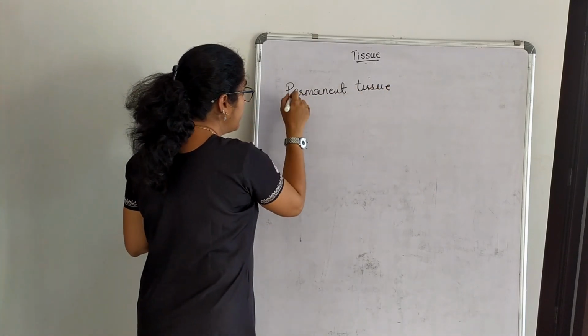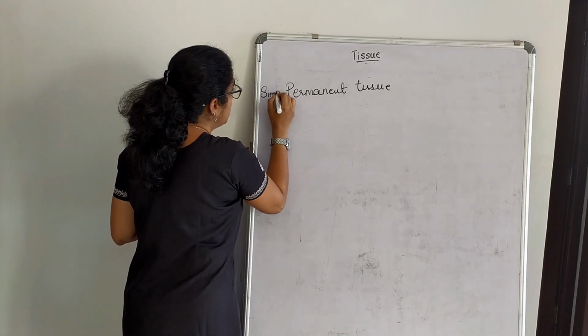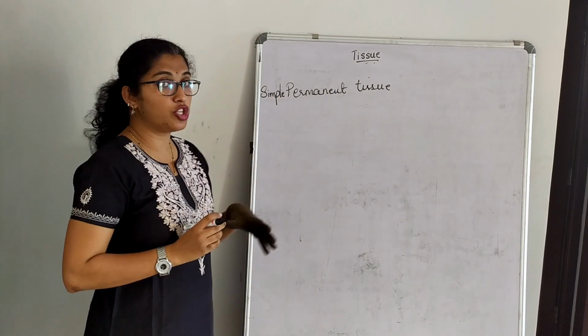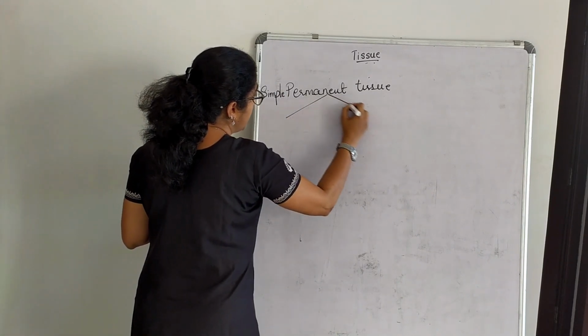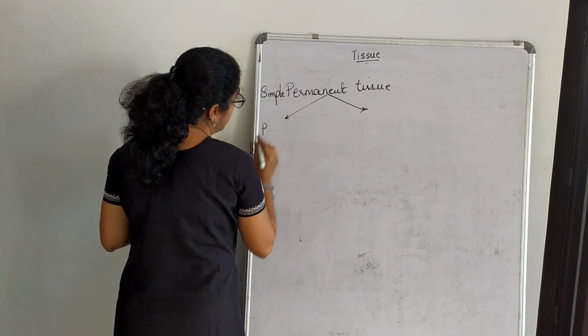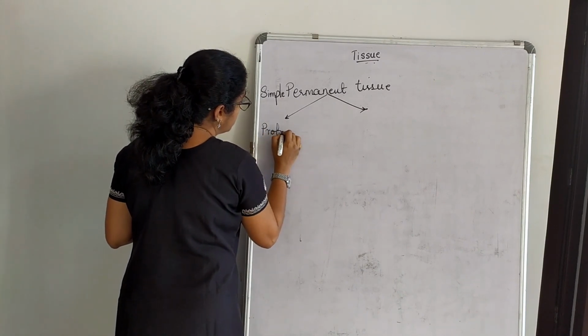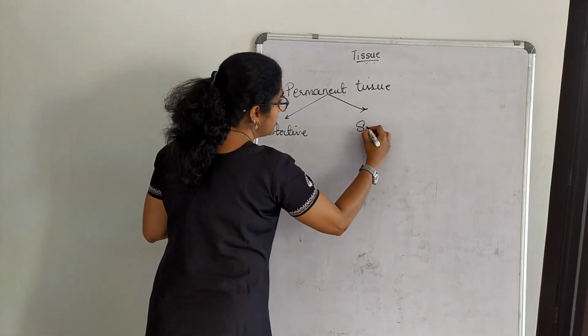So here we had simple permanent tissue. Let me write simple permanent tissue. Based on their composition and structure, we again classify them in terms of protective permanent tissue. I just write protective, and the next is supportive.